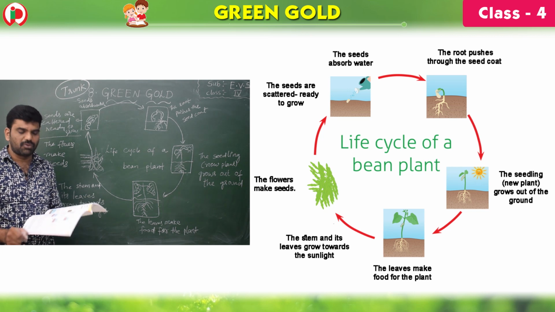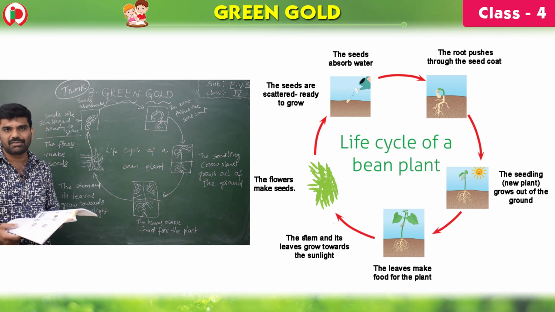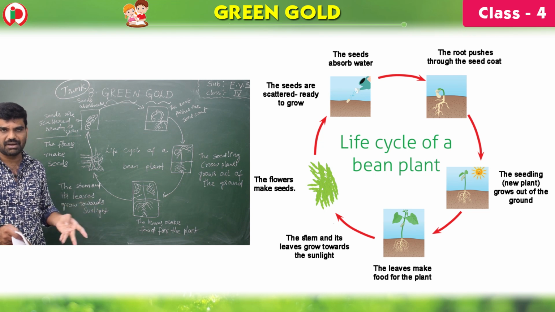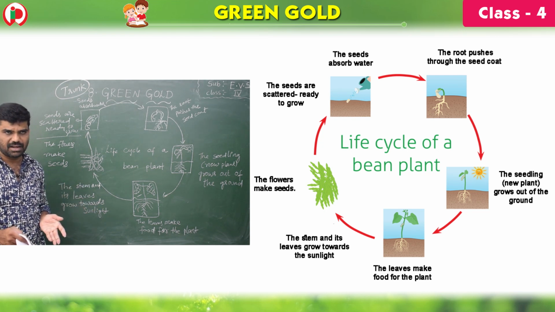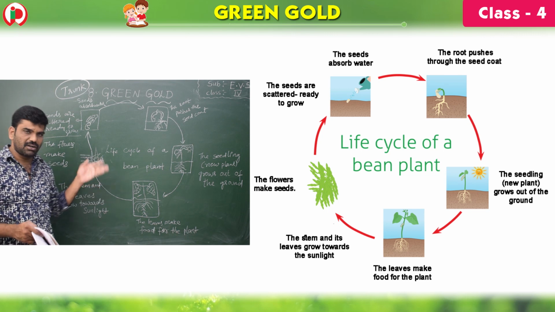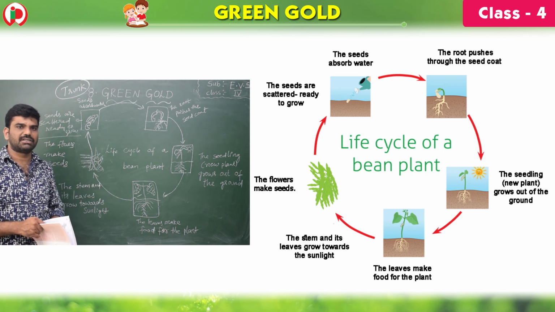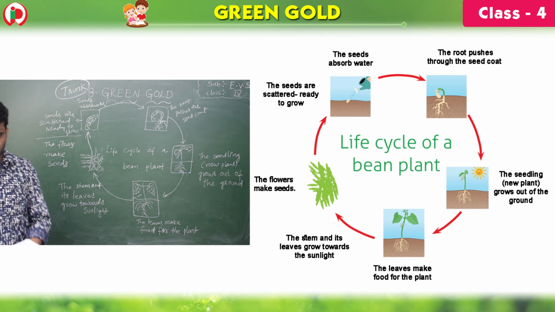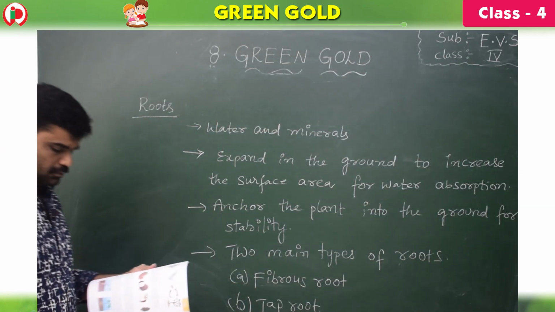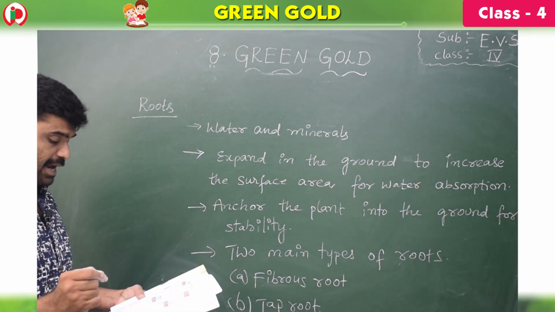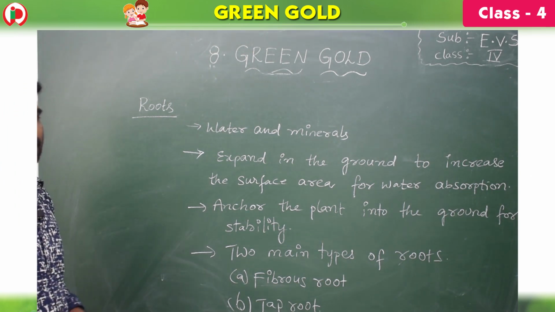Now let's study the parts of the plant. What are the parts of the plant, children? Root, stem, leaves, flowers. All these are the parts of a plant. Now let's see each one in detail, about the functions. Children, now let's see the parts of a plant and their functions.